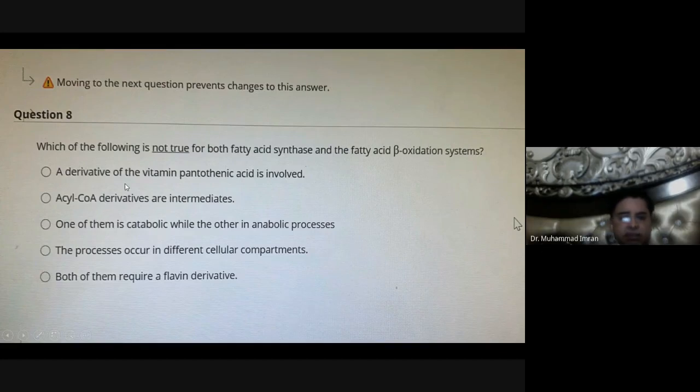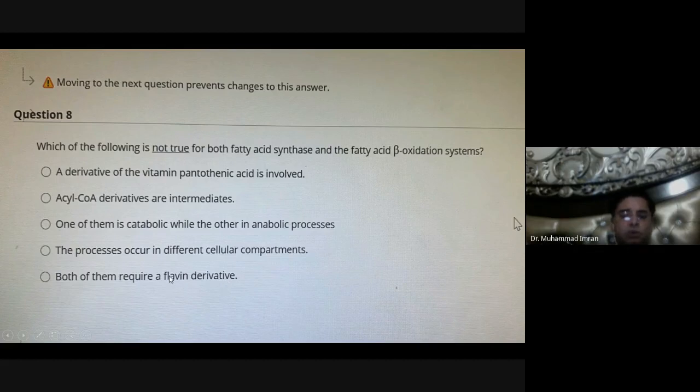Which of the following is not true for both fatty acid synthesis and beta oxidation? A derivative of vitamin pantothenic acid is involved. Acyl-CoA derivatives are intermediates. One of them is catabolic and the other is anabolic. The processes occur in different cellular compartments. Both require a flavin derivative?